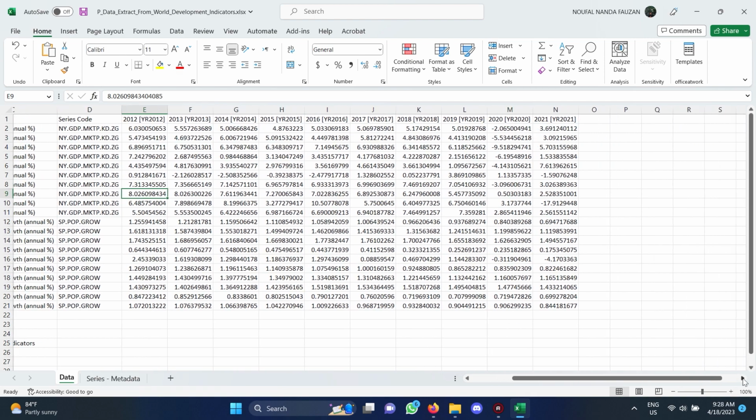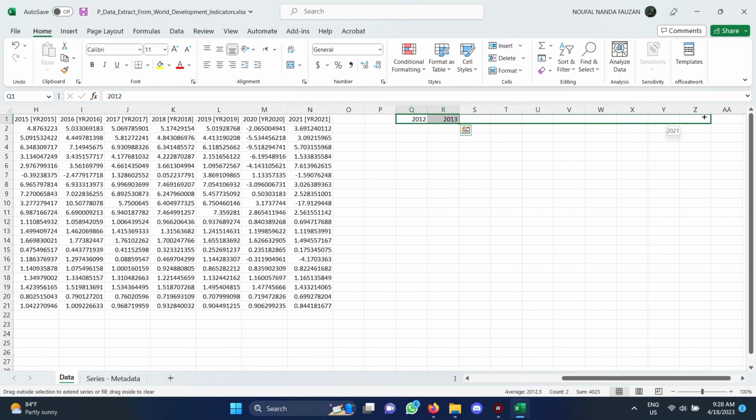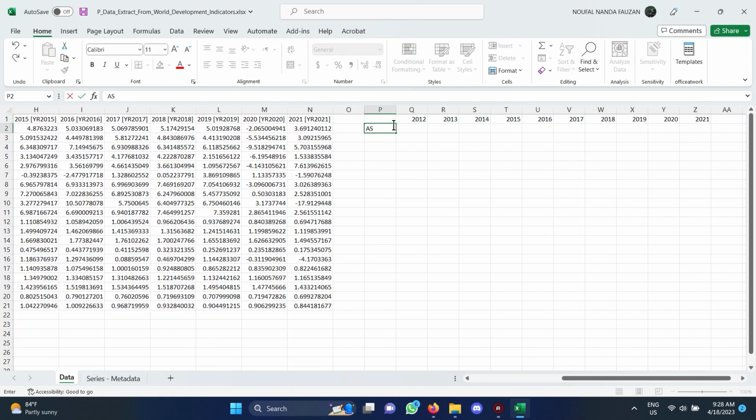And then for making the graph, we are making another data. We make the average in the time series from 2012 until 2021, and we are grouping ASEAN 6 and also ASEAN 4 as the subject.